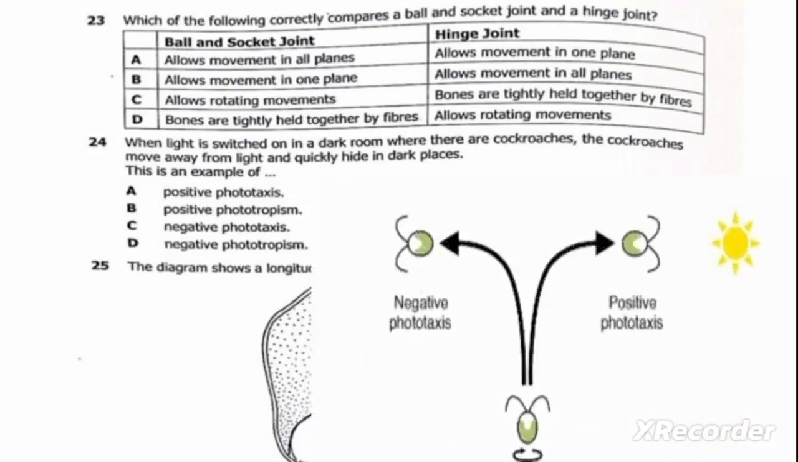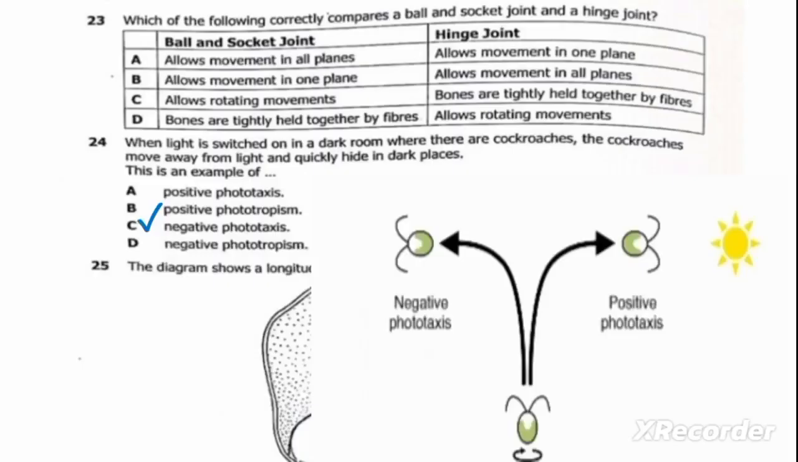We have a picture here trying to illustrate what we are talking about. The movement of an animal toward the stimulus, which is light, is called positive phototaxis. The movement of an animal away from light is called negative phototaxis. Therefore, our correct answer here is C, negative phototaxis. Phototropism is a response offered by a plant, while the response offered by an animal is called phototaxis. So our correct answer on question 24 is C.